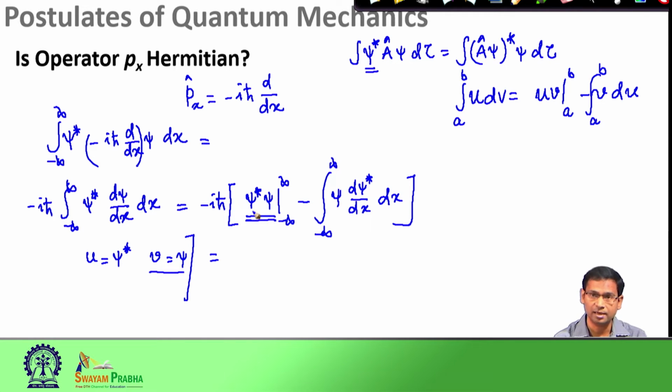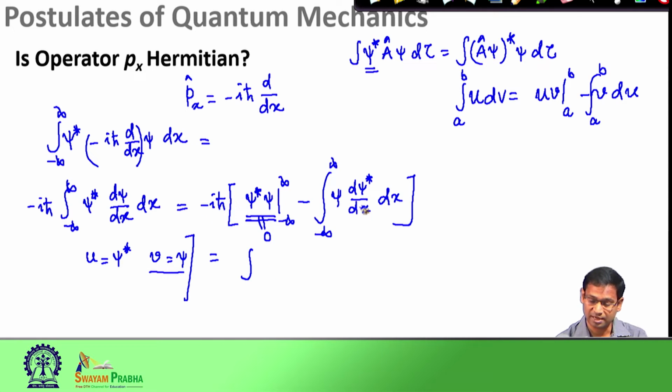So, therefore, psi as well as psi star have to become 0 when x goes to minus infinity or plus infinity. So, at the limit x to minus infinity and the limit x to plus infinity, these psi and psi star, therefore psi star psi, the probability, have to become 0. So, for any well behaved function, this condition is given. If this term is 0, then I am left with the remaining term, and I have a minus sign here to take care of.